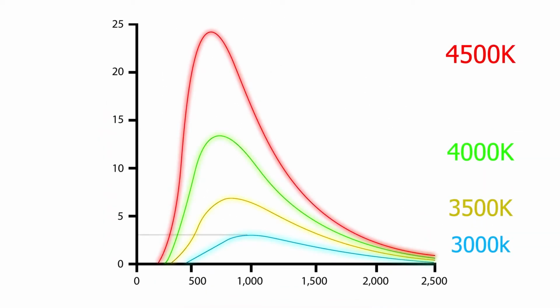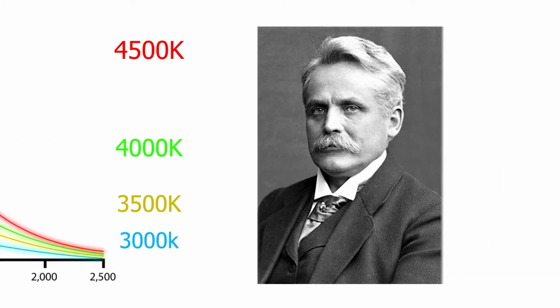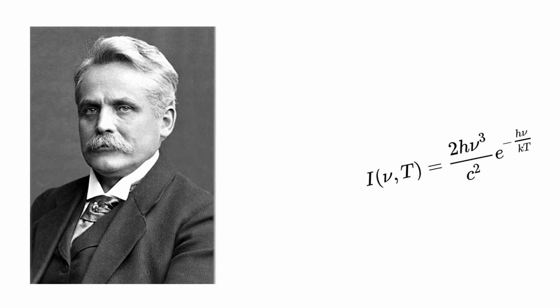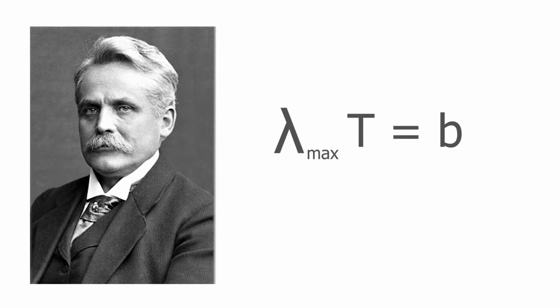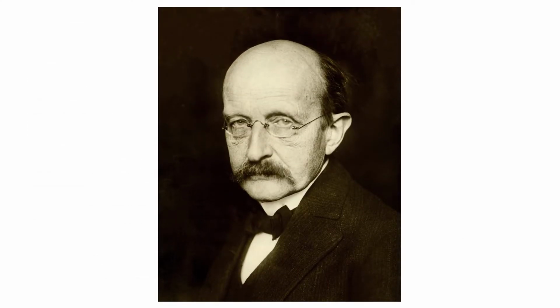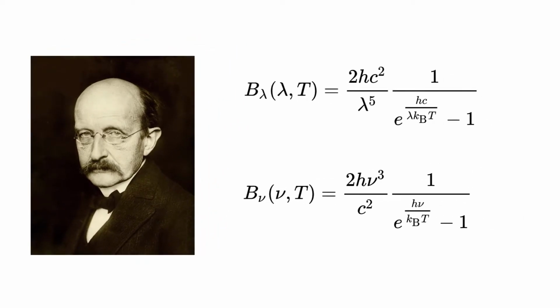The one with the lowest heat has the lowest intensity and also the maximum peak frequency. Noticing a pattern, Wilhelm Wien made a law stating that the product of the maximum wavelength for the emission into the temperature always equals a constant, B, or Wien's displacement constant. But it was Max Planck who formulated the full equation for blackbody radiation. His equation related the intensity of radiation produced at a temperature to either wavelength or frequency.